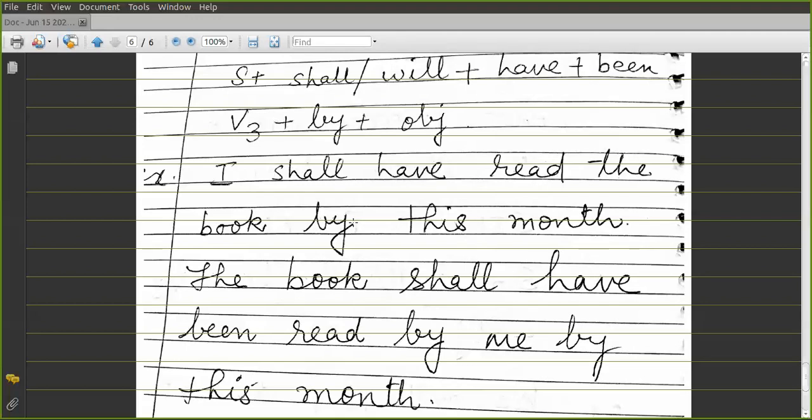So you write all these notes in the fair grammar copy. And if you have missed anything, I will send the PDF in the class WhatsApp group, and you have to note it down, because you don't have any separate book for grammar. You have to maintain a grammar copy.